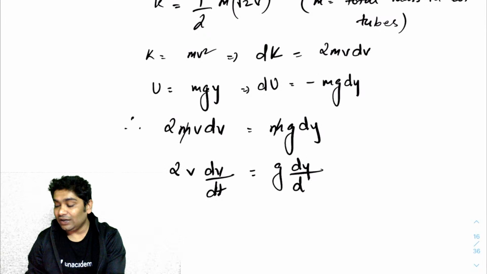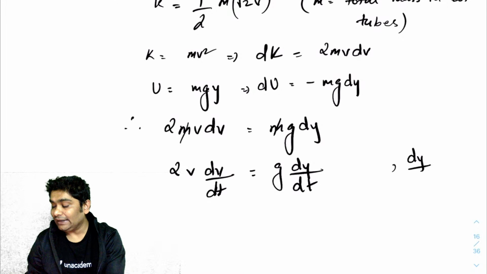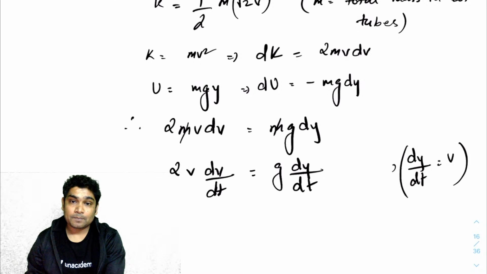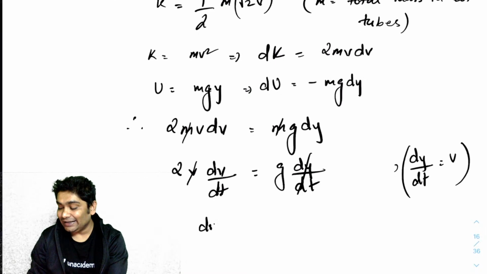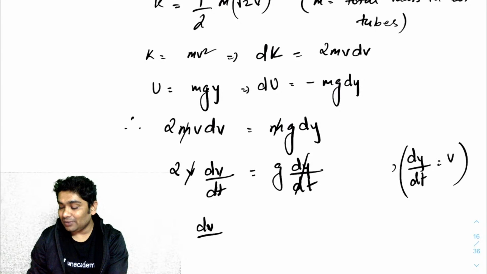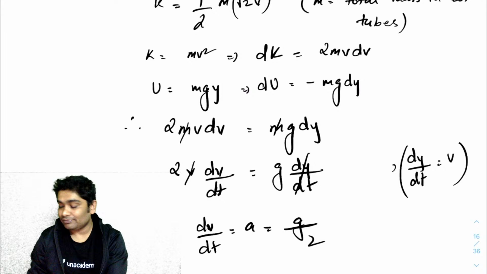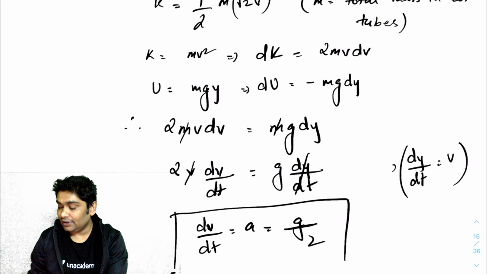Now dy over dt is nothing but v. So this and this get cancelled, and what you have is dv over dt, which is nothing but the acceleration, is g over 2. That is going to be your answer.